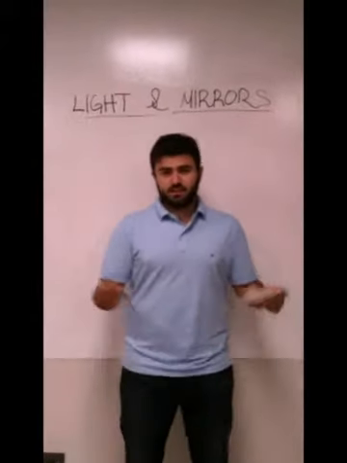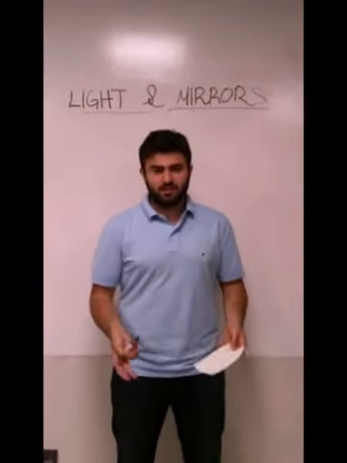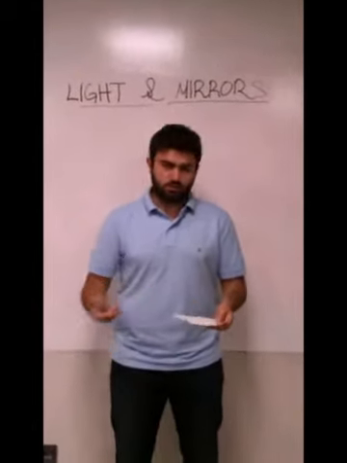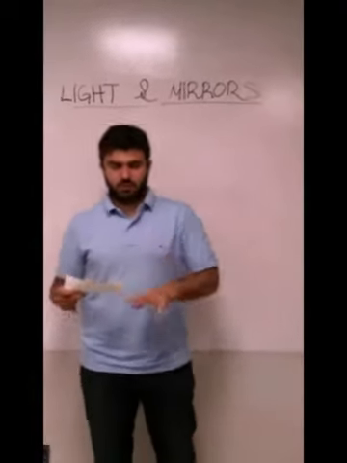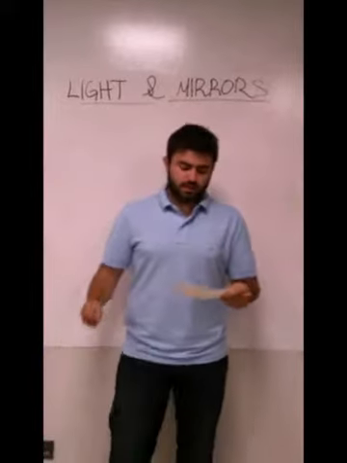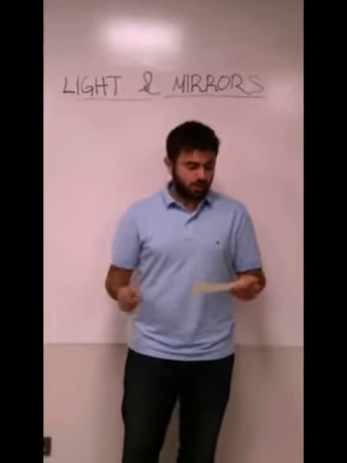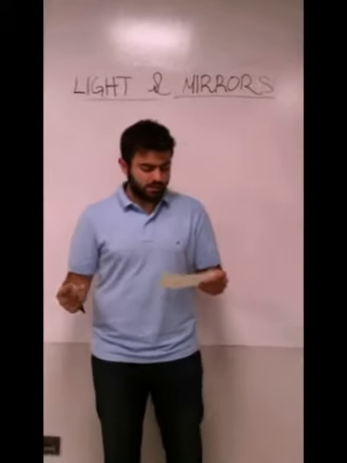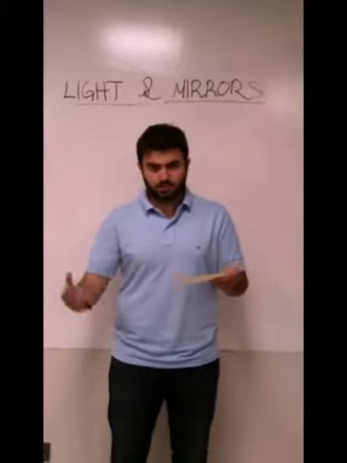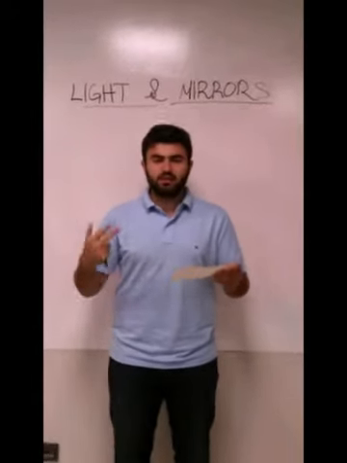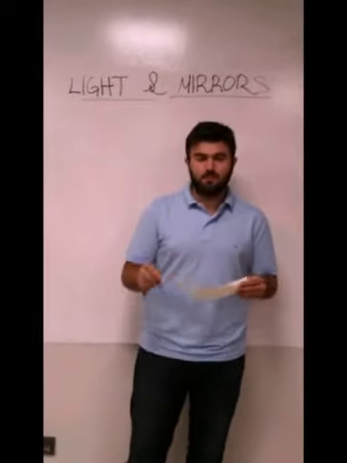Second thing I'm going to give you information about is light sources. Light sources are the reason that light exists, as we can understand from the word light sources. And there are two types of light sources. The first of them is incandescent light sources, and the second one is not incandescent light sources. If a light source is hot, it is incandescent, and if it is not, it's not incandescent.